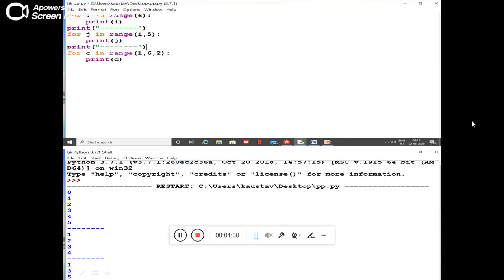Now we'll see the for. We know that one. What is a for? For is a loop. What is a loop? Loop means performing a particular work until the condition is fulfilled.